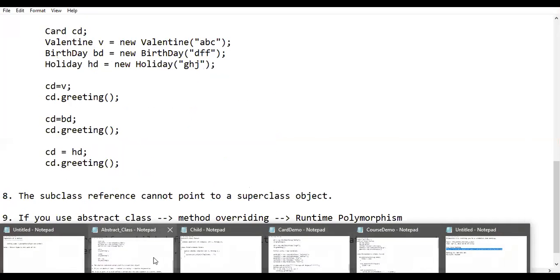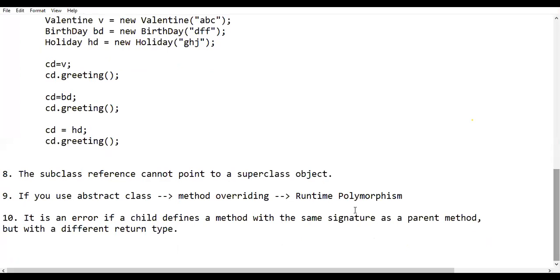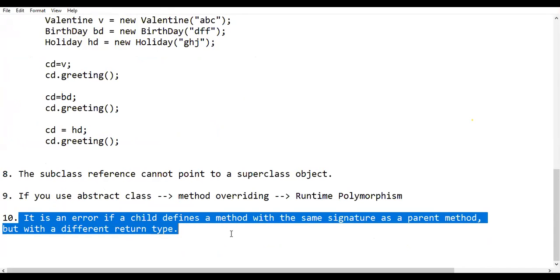Already we discussed several features of an abstract class, and here we are adding one more feature.